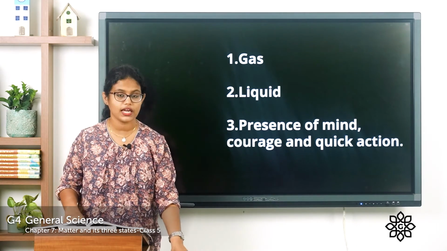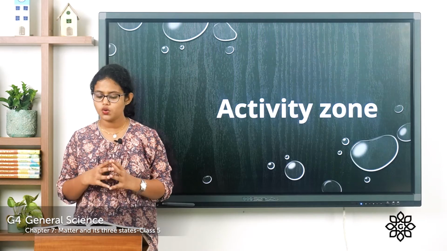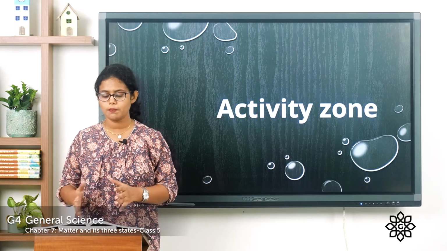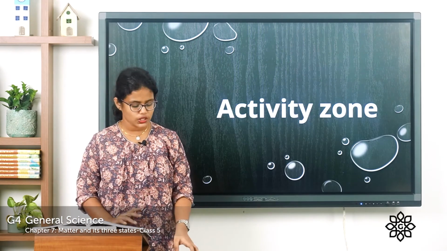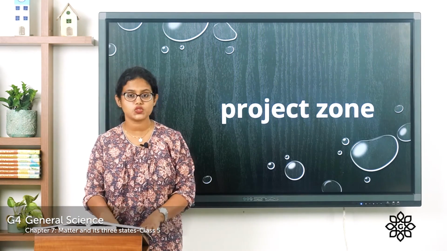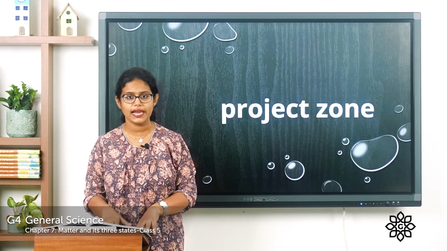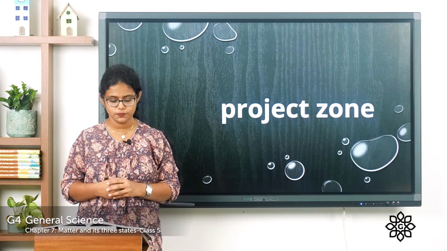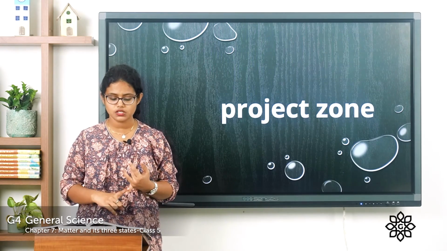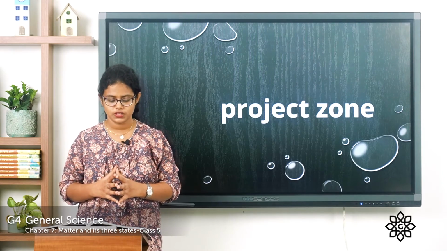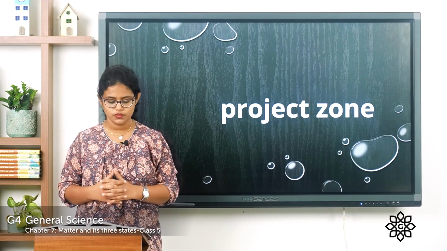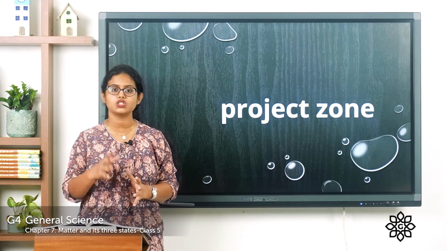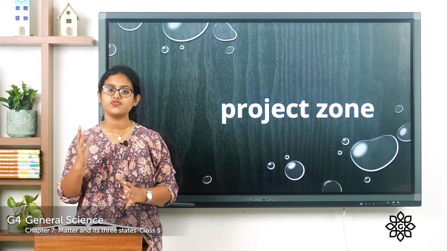Coming to the next one, that is the activity zone. You can do this activity and once you are done, you can send it through Microsoft Teams. And you also have a project given. You can try this project with the help of your elders. It is about a great scientist named Joseph Priestley, who was a chemist and an educator. He invented soda water, and it is believed that he discovered oxygen gas.